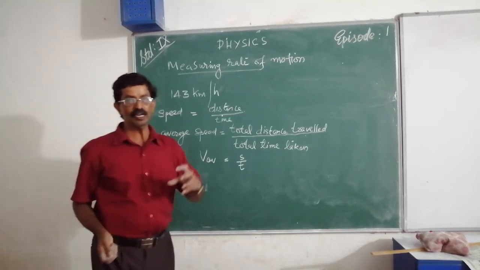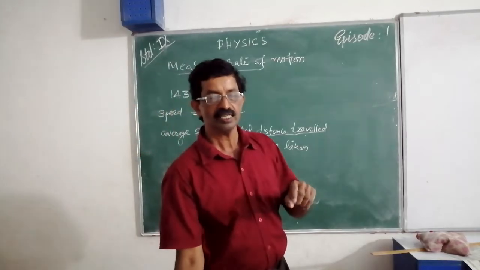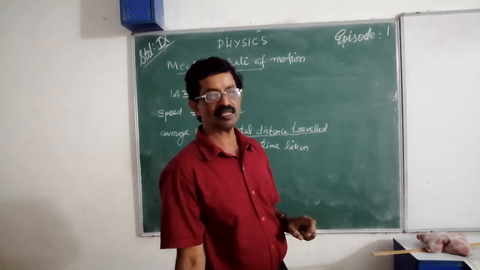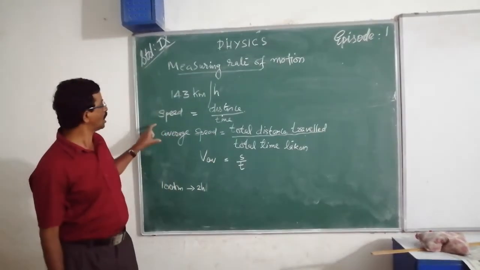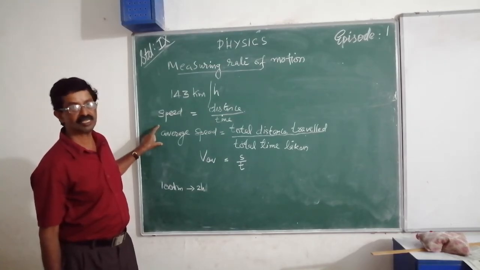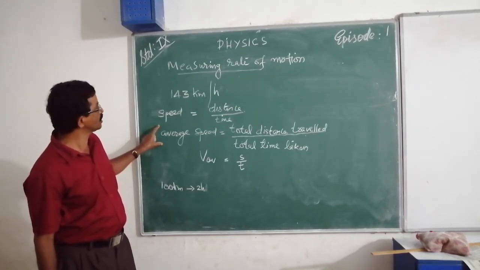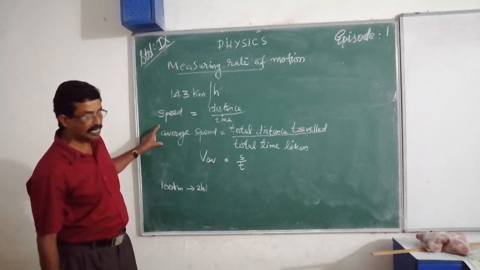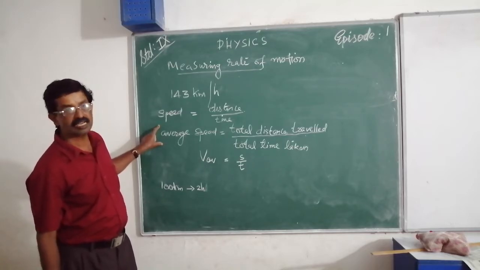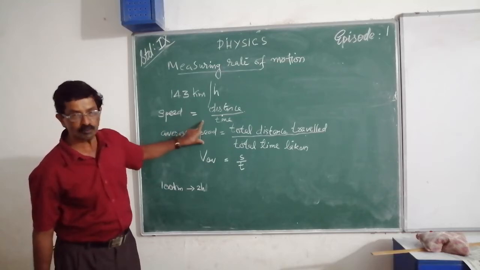Now, if a body travels at different speeds in the course of its traveling, then we take average speed. If a body travels at a non-uniform speed, then the speed of the vehicle will be considered as average speed.